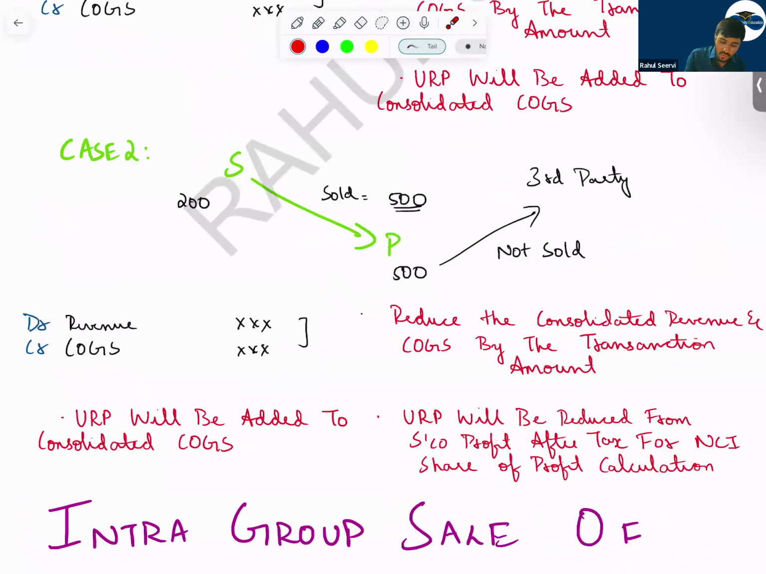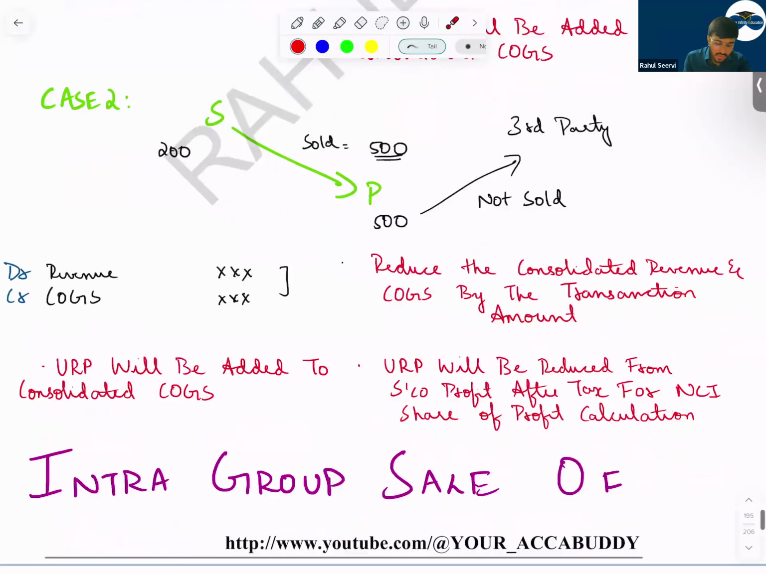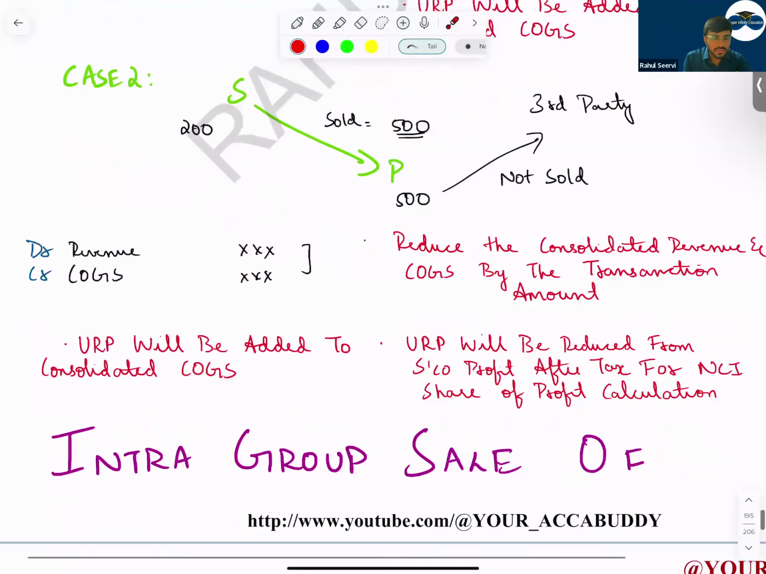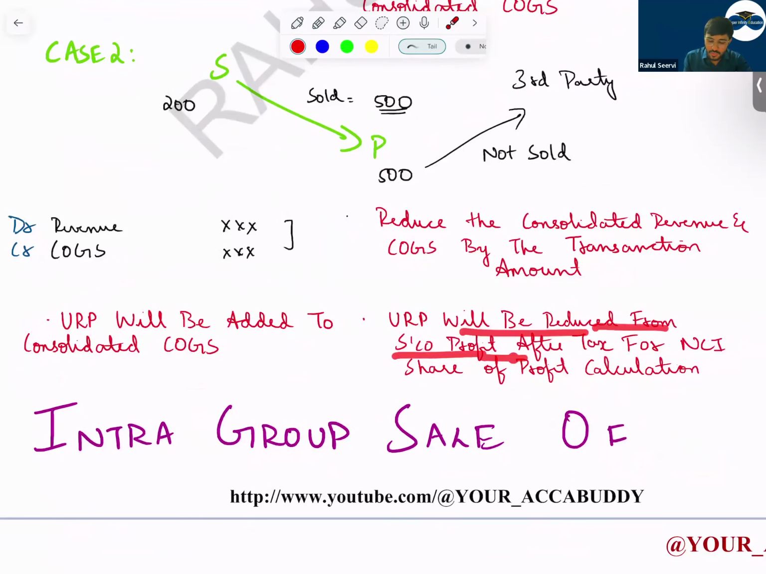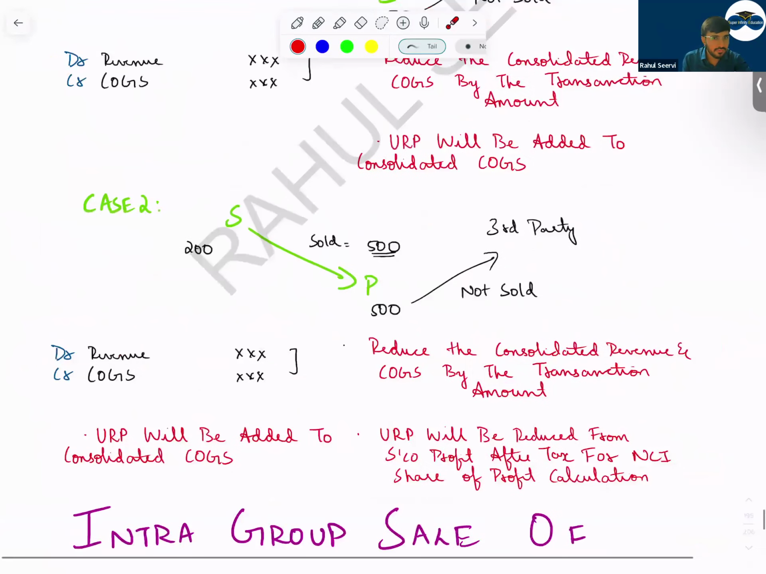So see here now. What is the transaction amount? Same case, reduce the consolidated revenue and cost of goods sold by transaction amount. Then what do we do? So URP is recorded by subsidiary company. So subsidiary company profit is more. If subsidiary company profit is more, what do we do? We reduce the subsidiary's profit. How do we reduce? By increasing the cost of goods sold. And this URP will be reduced from the subsidiary's profit after tax for NCI calculation, because the NCI profit will be low. These are the two cases which we have done.